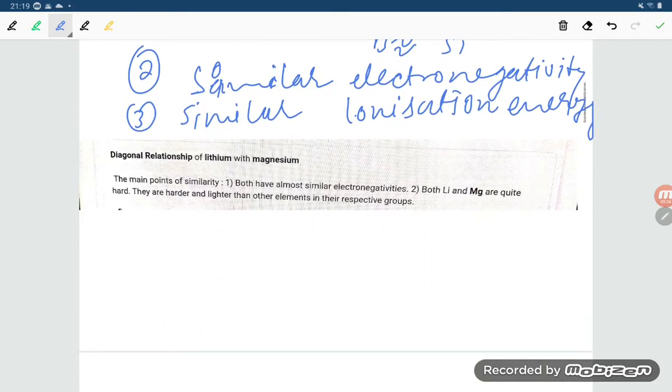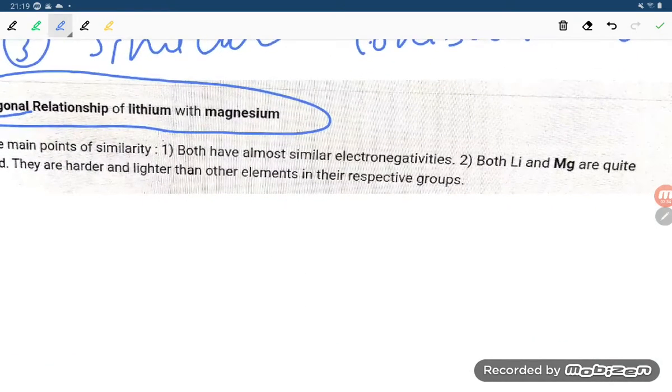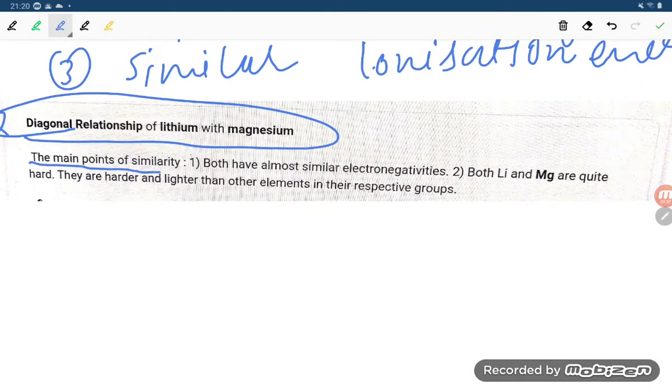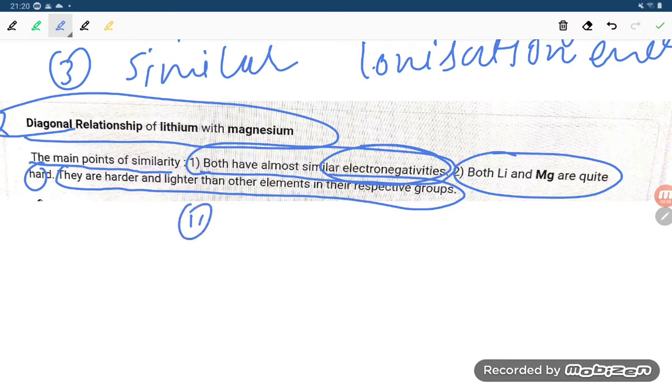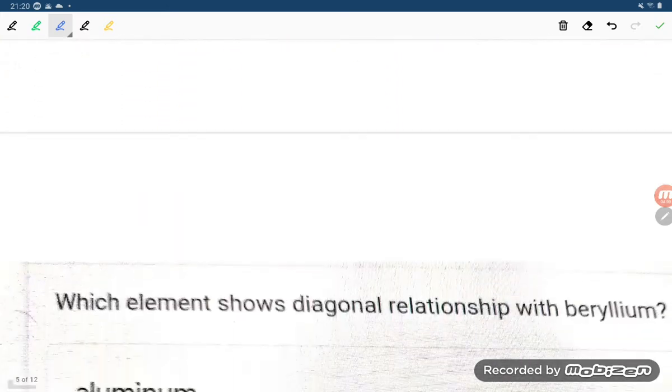One question you see, students, question number 1: diagonal relationship of lithium and magnesium. Why are lithium and magnesium diagonally related? Read out the main points of similarity. Both have almost similar electronegativity. Both lithium and magnesium are quite hard, harder and lighter than the other elements in the respective group. Also you can add similar size, for both.